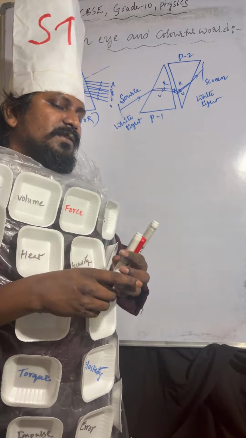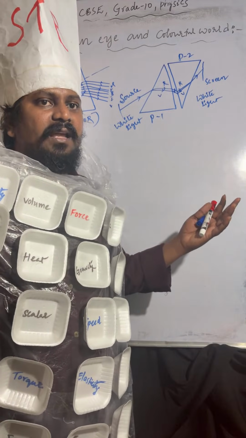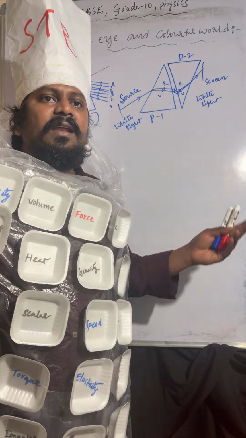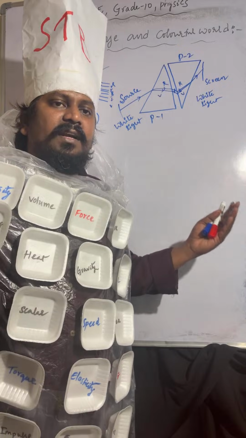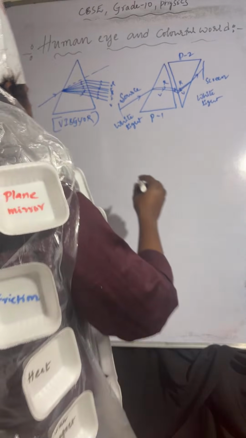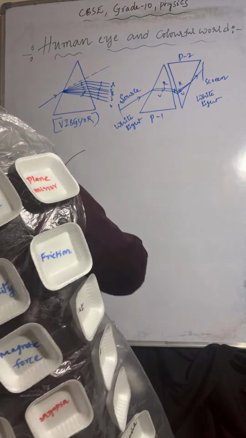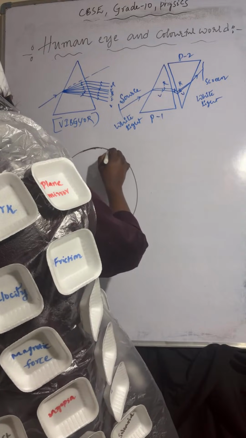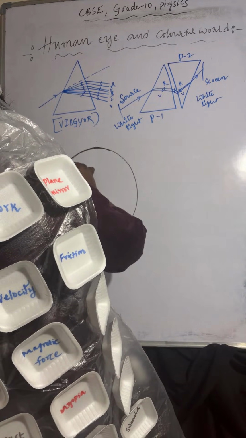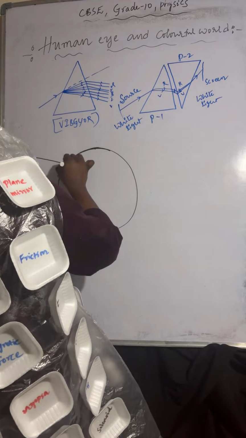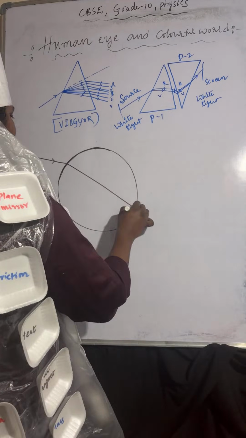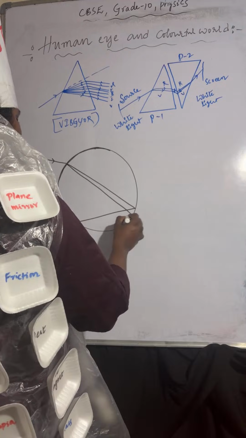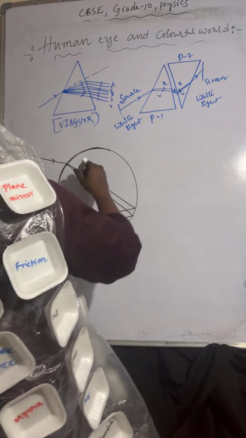Okay, next one. We can see a rainbow in the sky, right? How does it form? What is the phenomenon involved in the formation of a rainbow? Here you can observe, this is a water droplet. Light rays pass like this. Those light rays will split into 7 colors, and those 7 colors come out as white light.